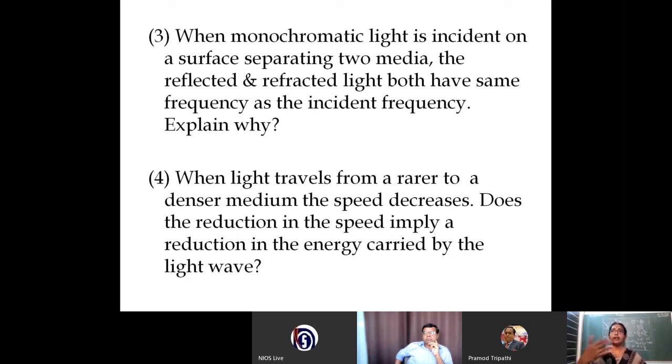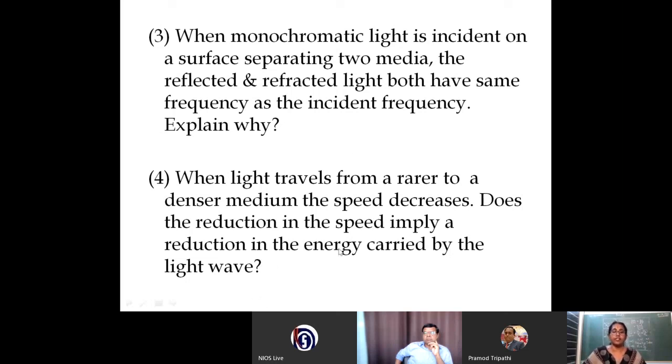Then the emergent light or the reflected light that is coming out from the matter will have a frequency equal to the frequency of the oscillating atoms of the matter. Therefore, the particle to particle interaction means energy is taken from the incident light by the atoms of the surface, and then the atoms oscillate, and the reflected light has a frequency equal to the frequency of the oscillating atoms of that matter.